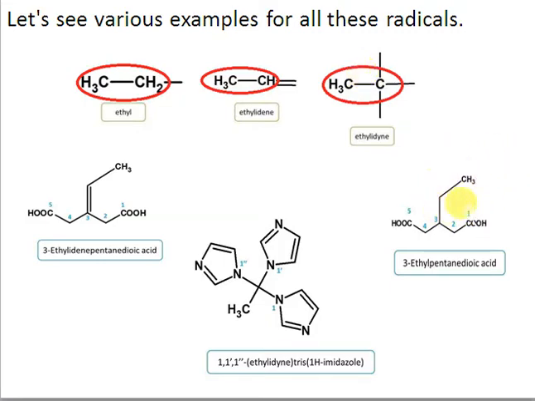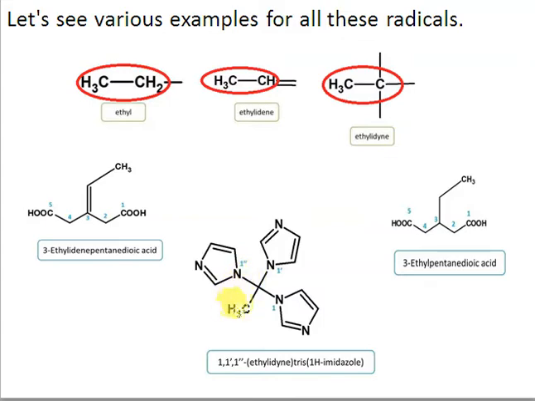So this is an example where we'll consider just the side chain here. The rest is almost the same. Here you can see that this fragment is an ethyl. Why is it an ethyl? Because one hydrogen has been removed from here, right? So in that case this is an ethyl radical. But here you can see this is the side chain, and from this side chain there are two hydrogens missing. Since two hydrogens have been removed, we say this is -ylidene, so we'll say this is ethylidene. That was ethyl, and now since there is a double bond, two hydrogens have been removed, so we say this is ethylidene.